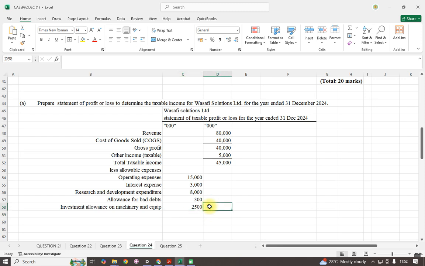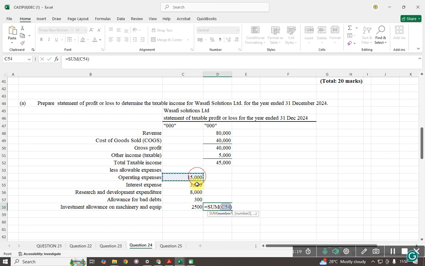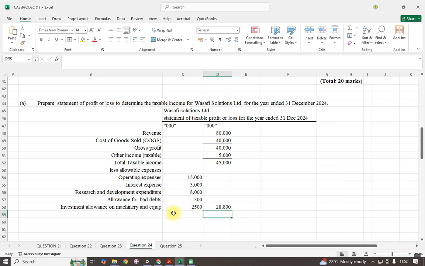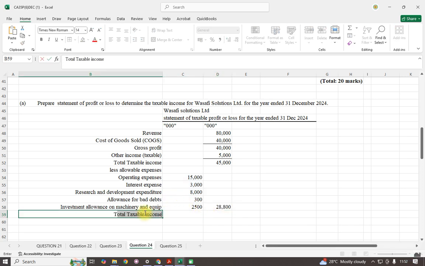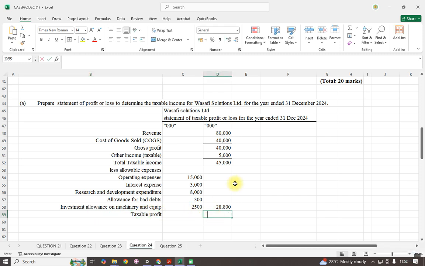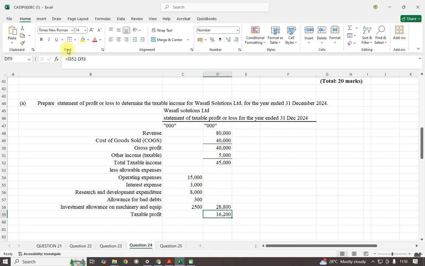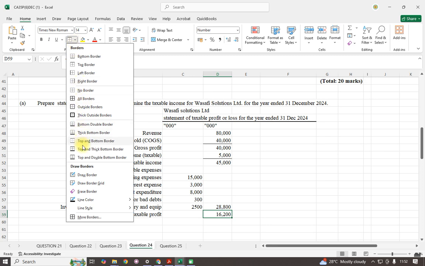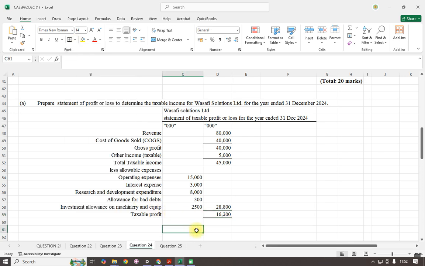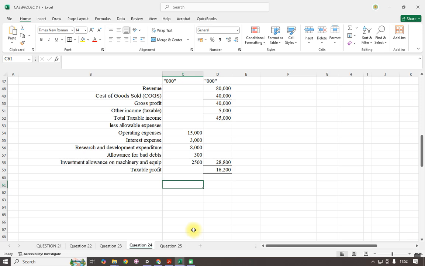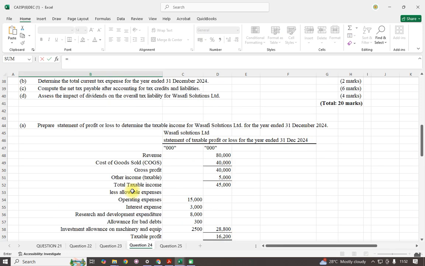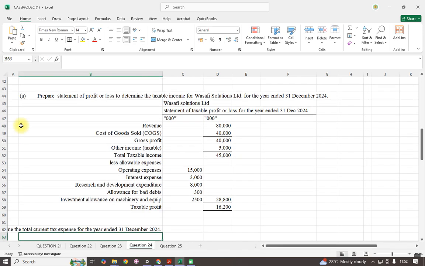We just need to get the total of these expenses, and we shall get our taxable profit. Our taxable profit here will be this, and we deduct this. So our taxable profit will be 16,200.